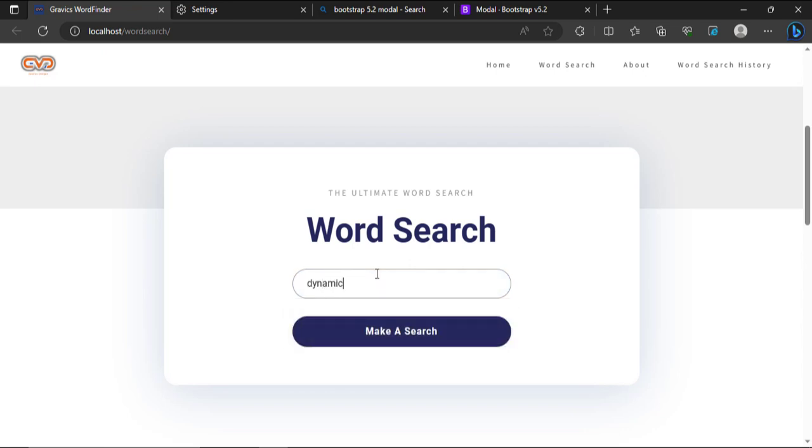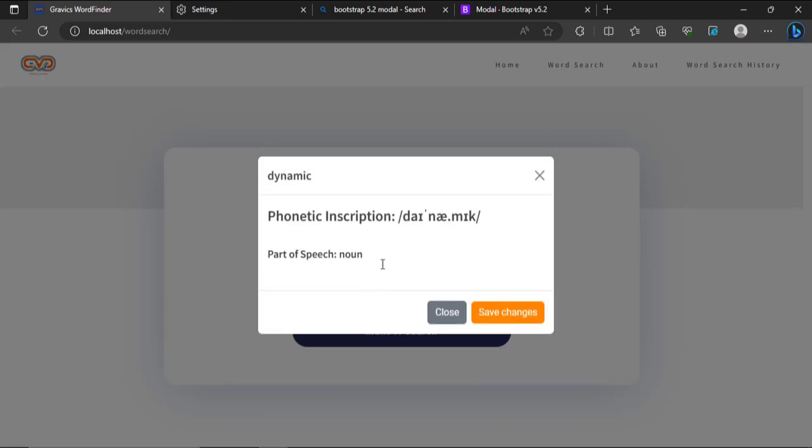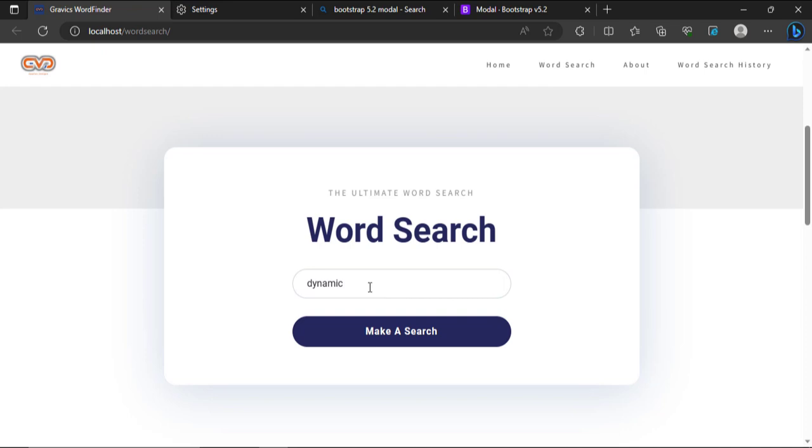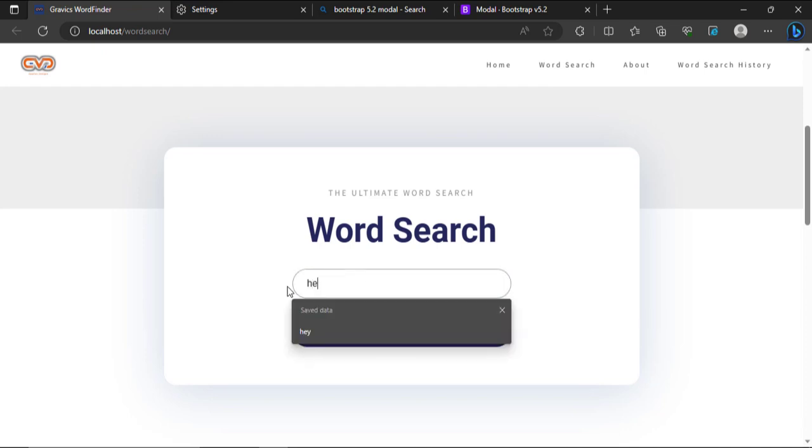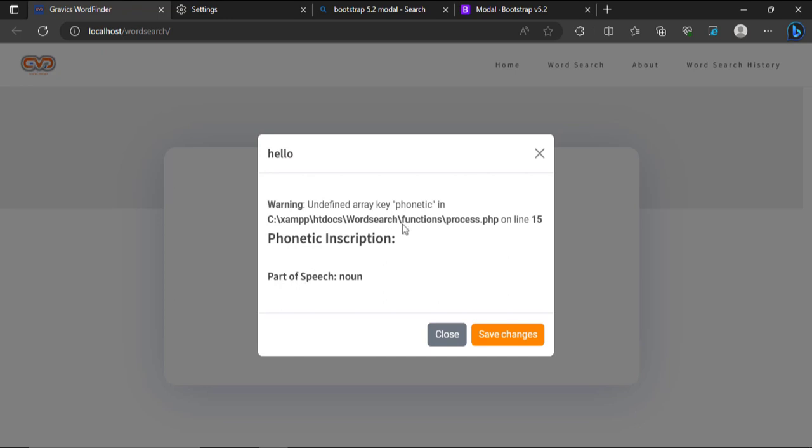Let's say dynamics. I don't know why I'm out of words. All right, let's say dynamics, and now this is the phonetic inscription, and this is the part of speech. So what happens when I type in a word that doesn't have a phonetic inscription? Let's see what's going to happen. It's going to say undefined array key phonetic, because it doesn't have a phonetic inscription, and you can see. And what if we pass in a word that doesn't have a part of speech?